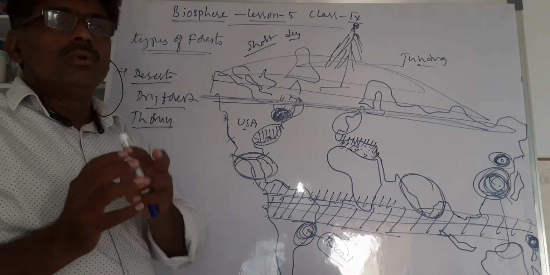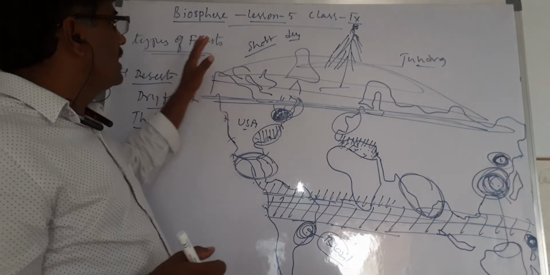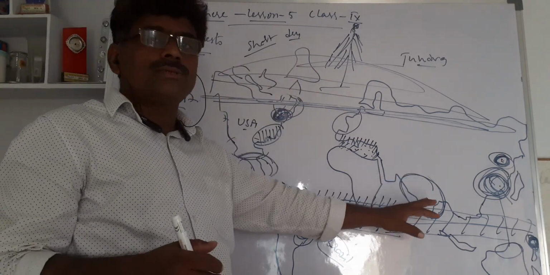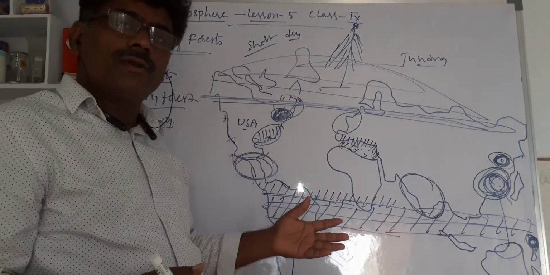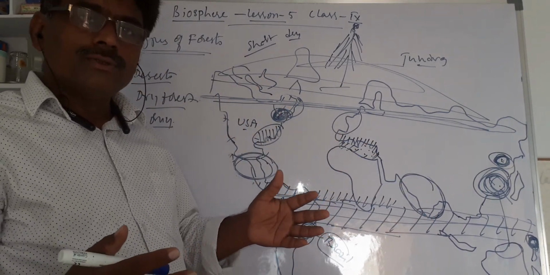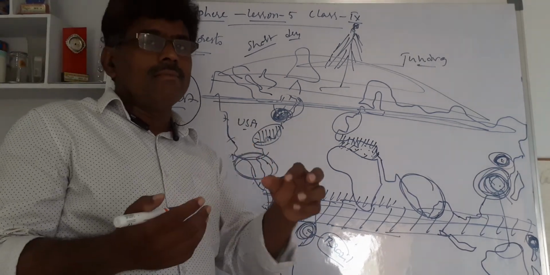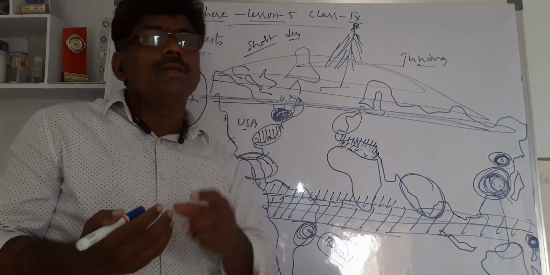So there are many types of forests because of the climate differentiating the forest areas in the world. In each climate the trees are different and the animals are different, so everything is different. Rainfall and climate decide the nature of the forest. So this point is to be taken very carefully.